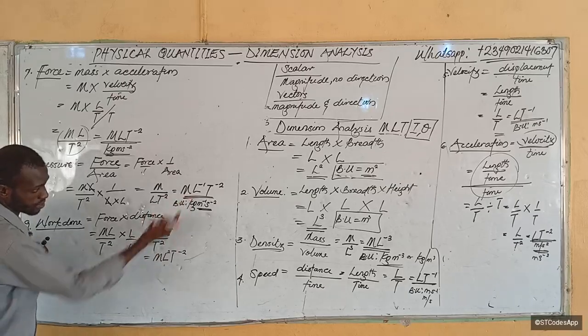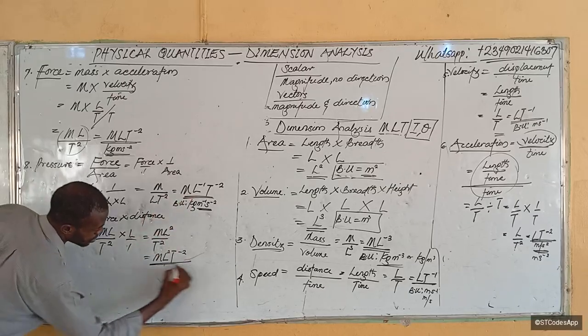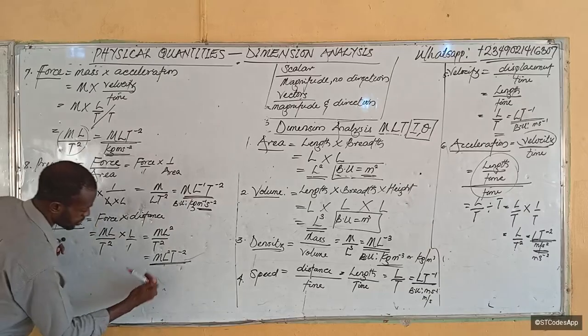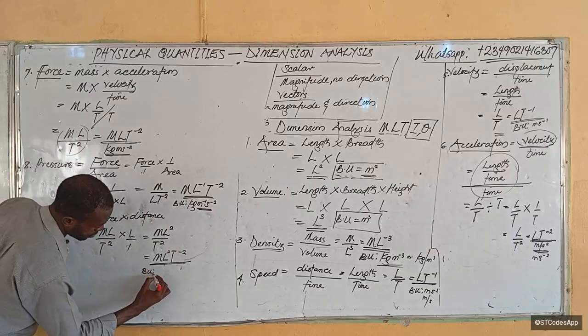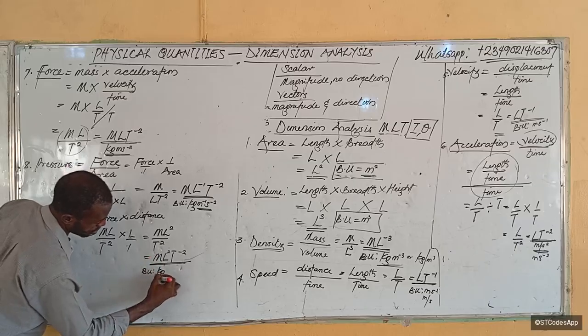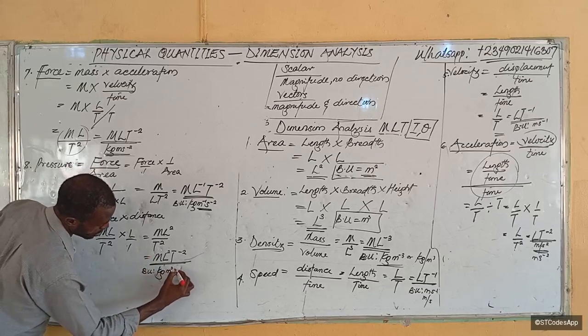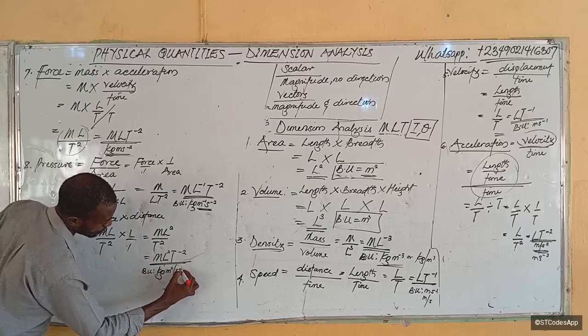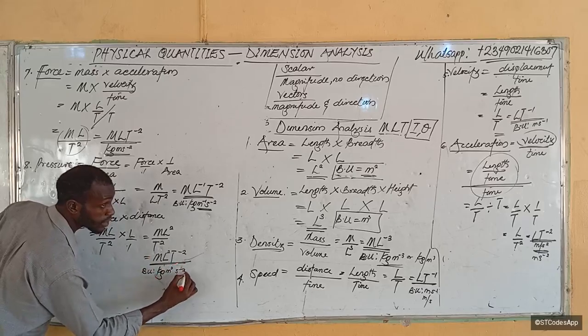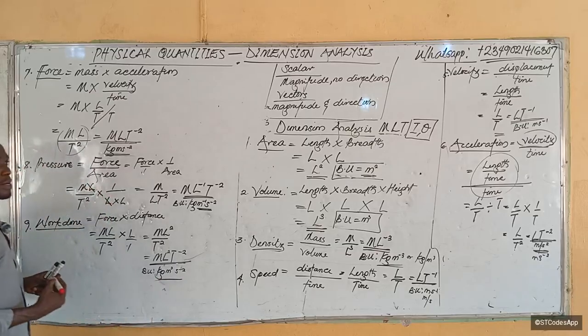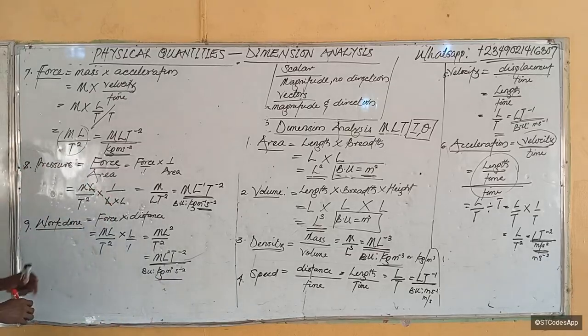Check, you see that they are not the same, right? So this will be this thing. Then let's talk about the base unit. What will be the base unit? The base unit will look like this. kg meter squared per second squared, or s raised to power minus 2. Is it clear? So that is work done.